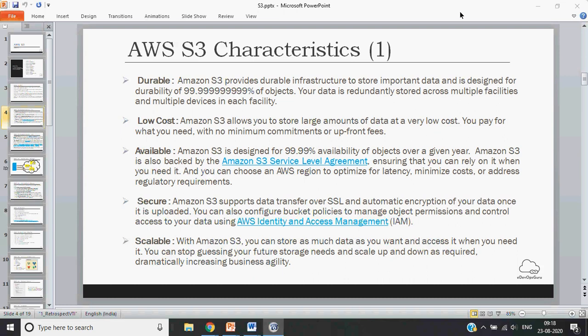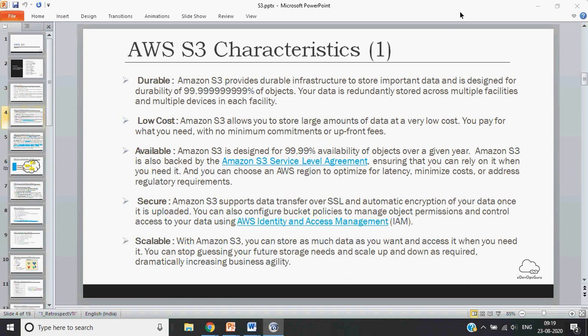Okay, then security. All the S3 data transfers happen over a secure channel, which is basically an SSL channel, or some people now call it a TLS channel. So whatever goes from client to S3 is encrypted, so that a man-in-the-middle attack cannot happen. Nobody can sniff your packets or read your data. And they also have very strong permission and access control policies. We will see how it works.